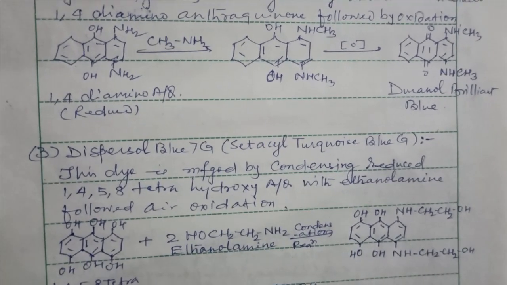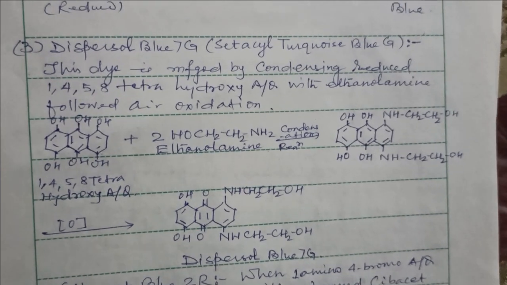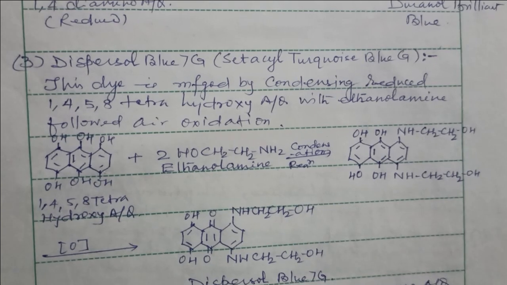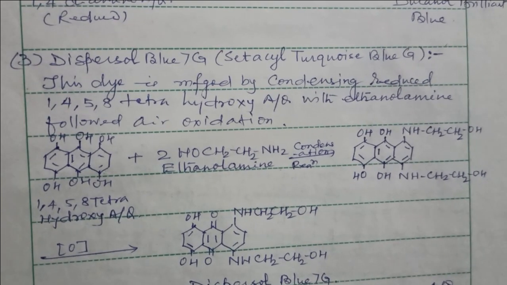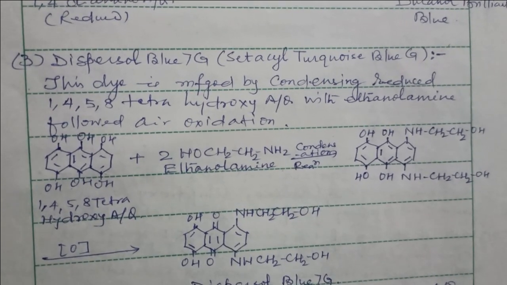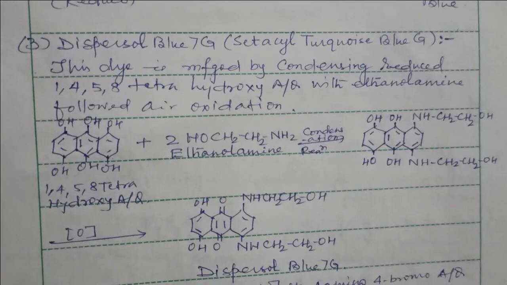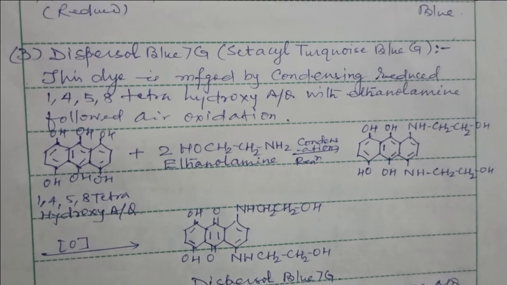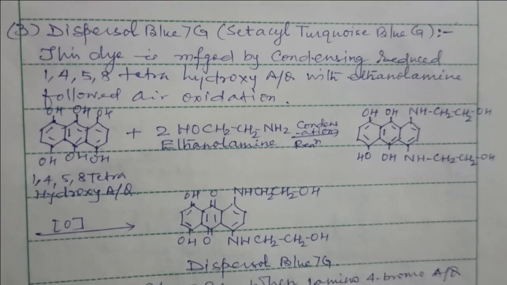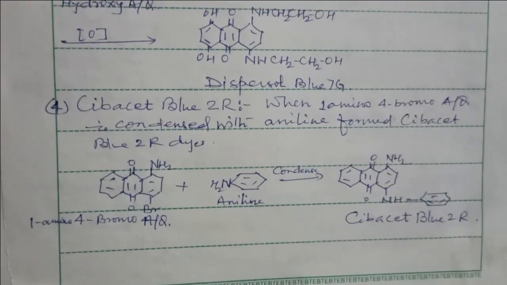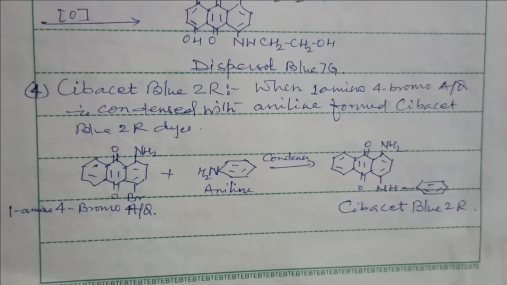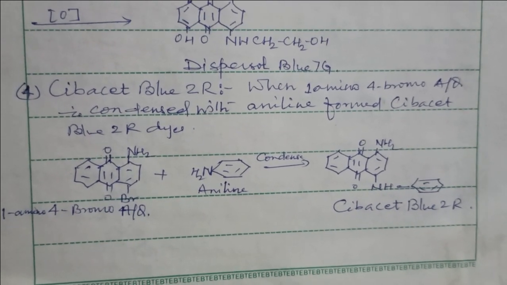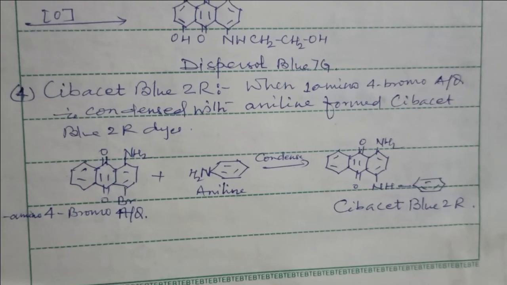Number 3, Dispersol Blue 7G, and this dye is manufactured by condensing the reduced 1,4,5,8-tetrahydroxy anthraquinone with ethanolamine followed by air oxidation, and we get the Dispersol Blue 7G. Next one is Cibacet Blue 2R. When 1-amino-4-bromo anthraquinone is condensed with aniline, it forms Cibacet Blue 2R dye.